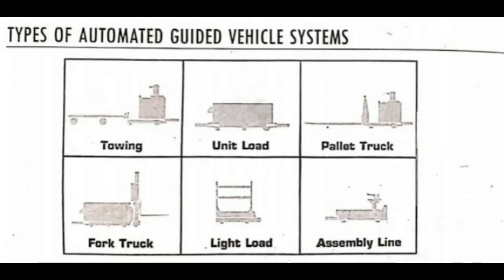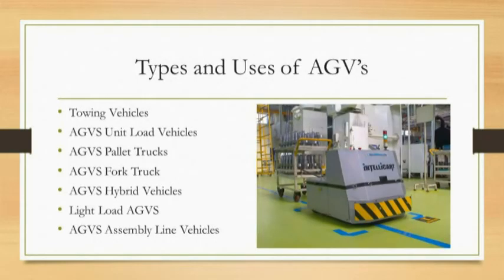The major advantage of the automated guided vehicle system assembly line is lower expense and ease of installation when compared with hard assembly lines. The line can easily be changed by adjusting the guide path if necessary and by reprogramming. Okay, so these are the various types of automated guided vehicles and an introduction to automated guided vehicles.